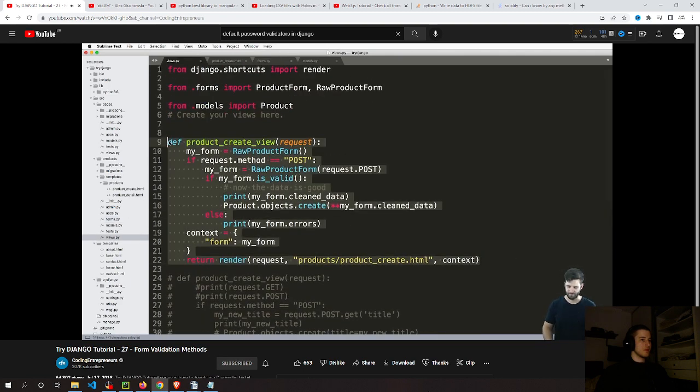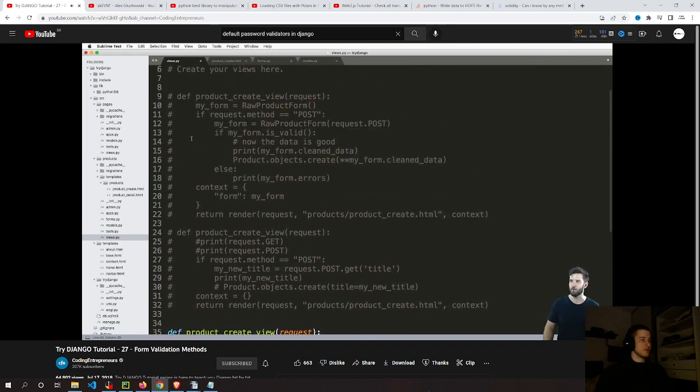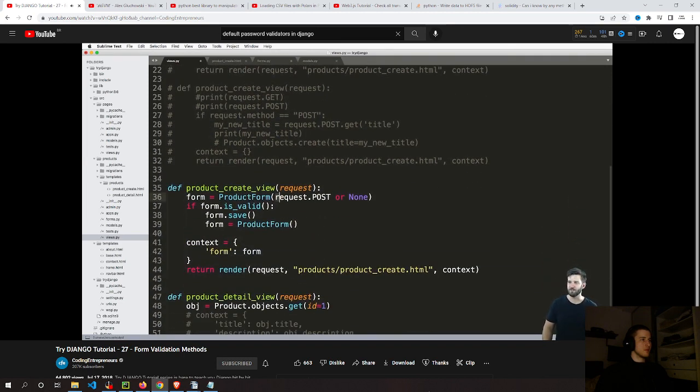So I'm going to go ahead and comment out all of this, and we'll come back into our original product create view that we were using. Okay. So what I have here is a shortcut method to what I did up here. Right. So I request post and then render these things out. All this does is render out that form if post data comes through. Otherwise, we'll just render out an empty form. That's all that's going on right there.